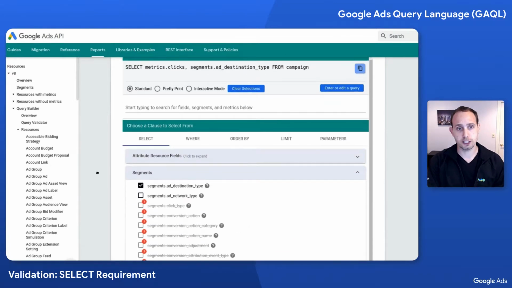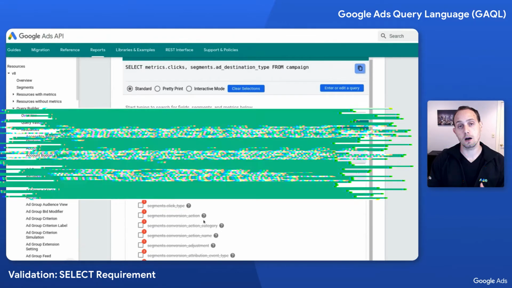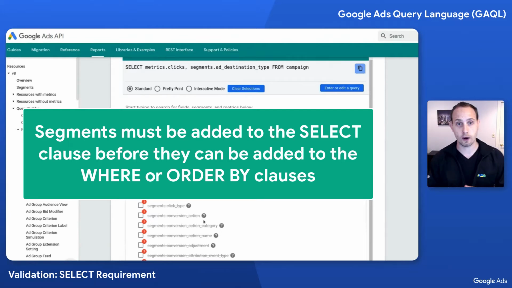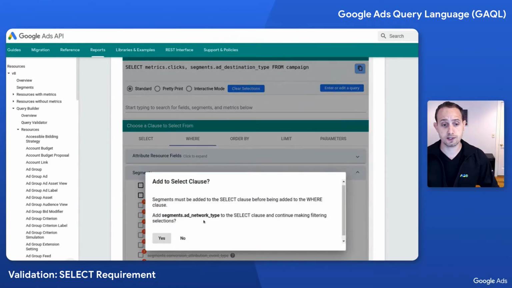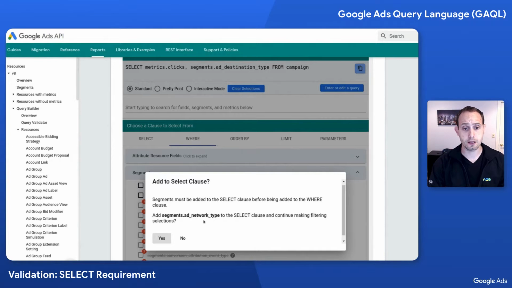Now, I'm just going to quickly jump to the where tab here. So if I were to add another segment to the where clause, or even to the order by, because their presence is in the where or order by, they must also exist within the select clause. So I'm going to add network type to my where clause, and I'm going to see what happens. It's going to throw up an error, and it's going to say segments.addNetworkType needs to also exist within the select. If it doesn't, then I can't filter on it. And it would be the same for the order by as well.